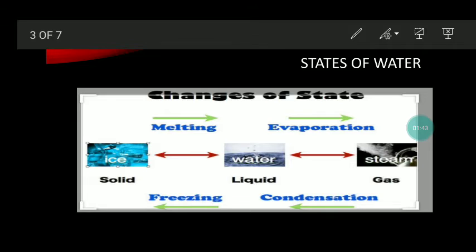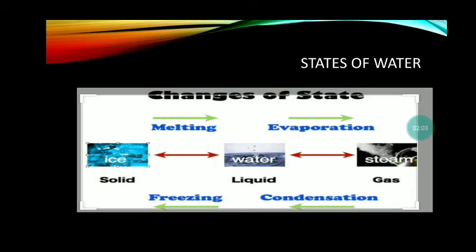When ice is converted into water, that is called melting. When water is converted into steam, that is called evaporation. When steam is converted into water, that is called condensation. And when liquid is converted into solid, that is called freezing.